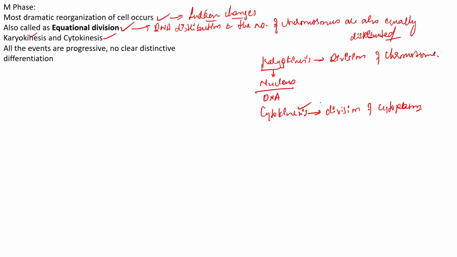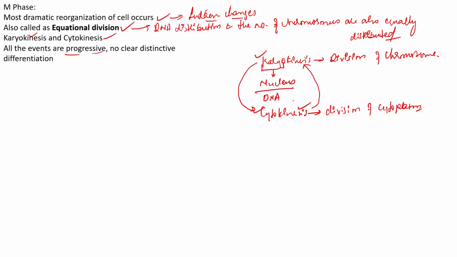But though we divide the M phase into karyokinesis and cytokinesis, we observe that these events are progressive. What do we mean by progressive? It means that after karyokinesis you see cytokinesis, and after cytokinesis again the cell grows, and after the cell grows it enters the M phase, and at the start of the M phase you see karyokinesis and again cytokinesis.